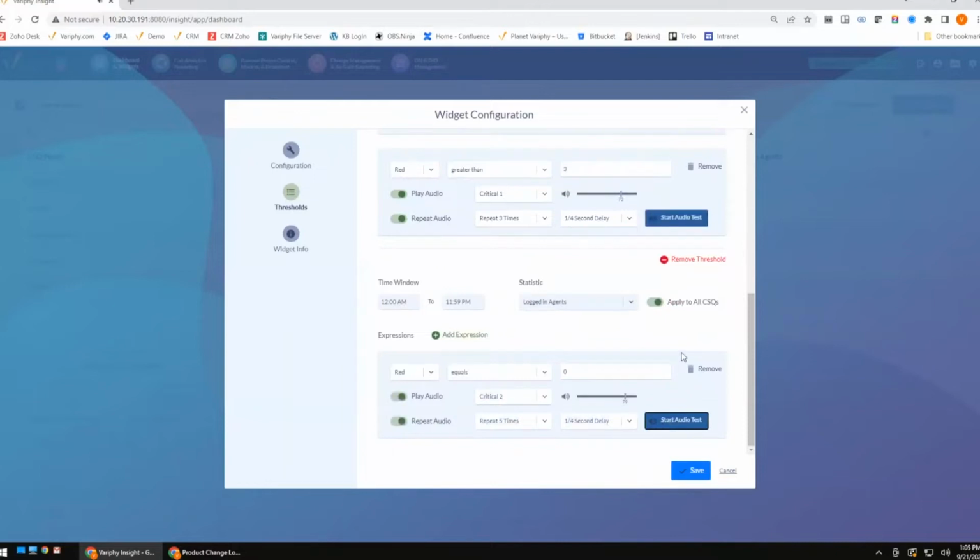Basically just a warning that, if any of my queues should have 0 logged in agents, I'm going to go ahead and get that warning. I could decide how often I want that warning to repeat, whether I just want it to repeat a couple of times, or in this case where no agents are logged on, maybe during business hours, I want this to continue to repeat because that's a serious problem. Right? So that's kind of number 1 on our list, the ability to add those audio thresholds or audio alerts into the Verify UCCX dashboards.